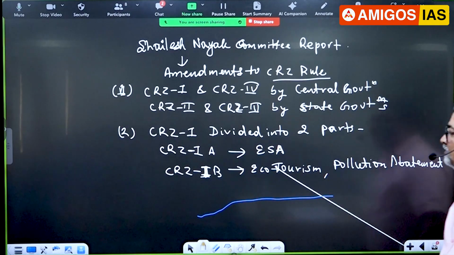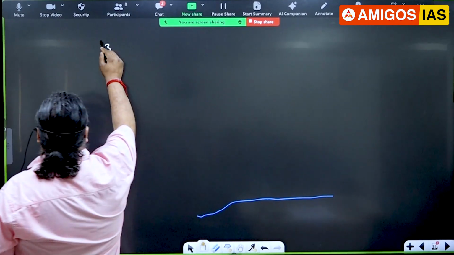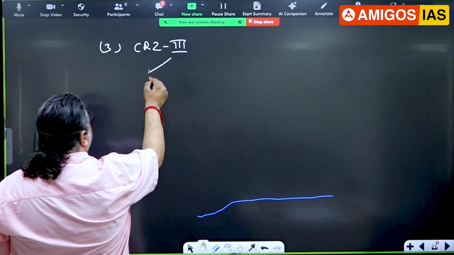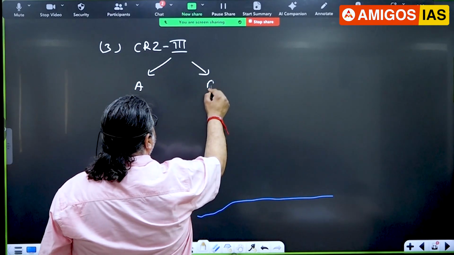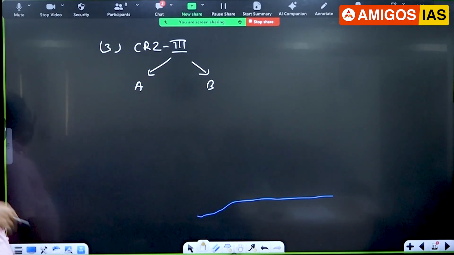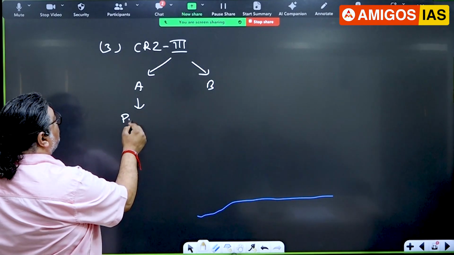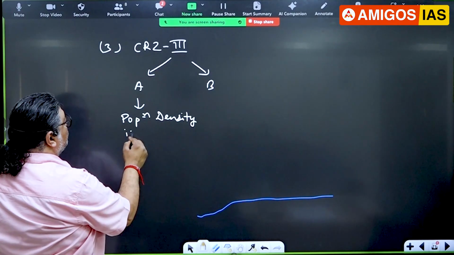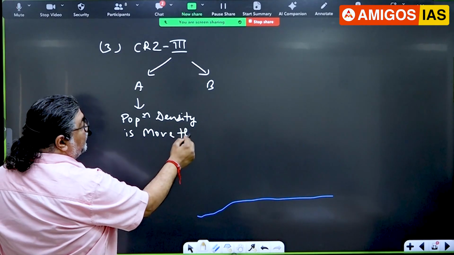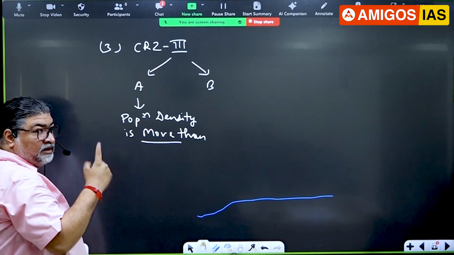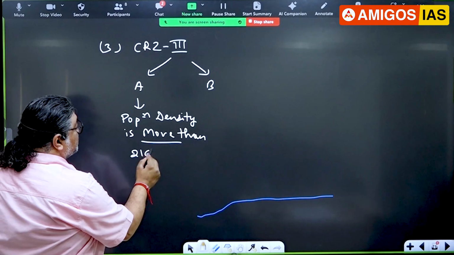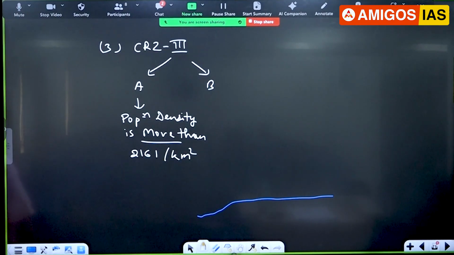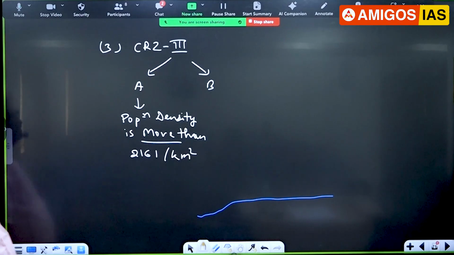So now let me come to this one. So you can write this another point here. CRZ3, I'll make it into A and B. Now what is A? Where population density is more than, I'm writing here, more than, higher than 2161 per square kilometer. Based on which census? 2011.